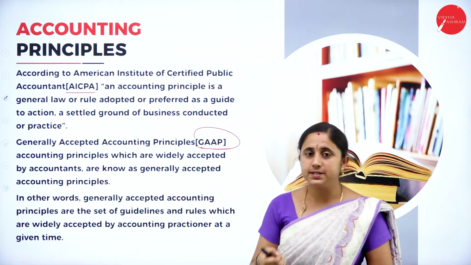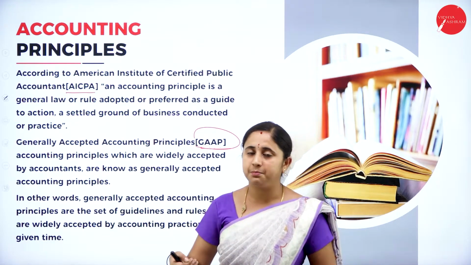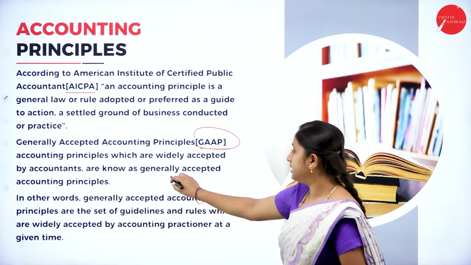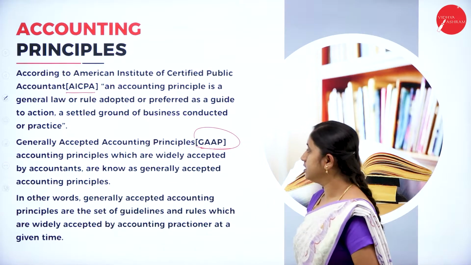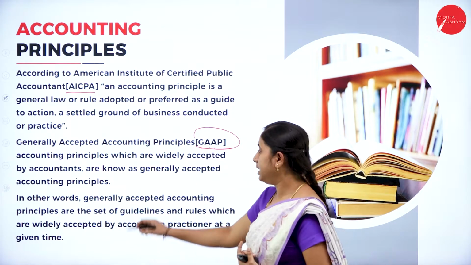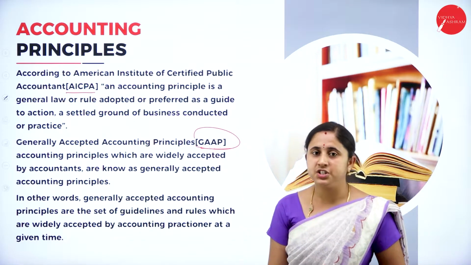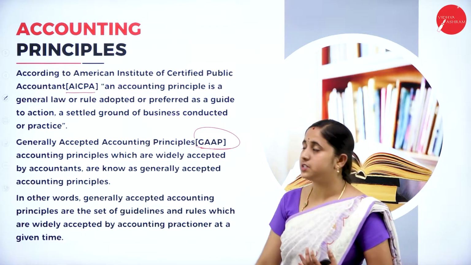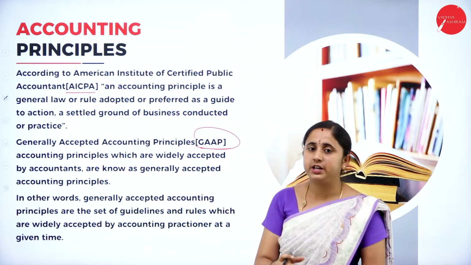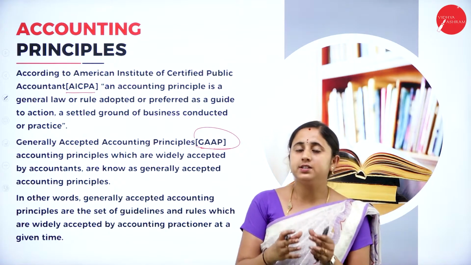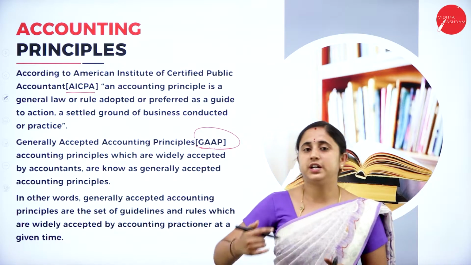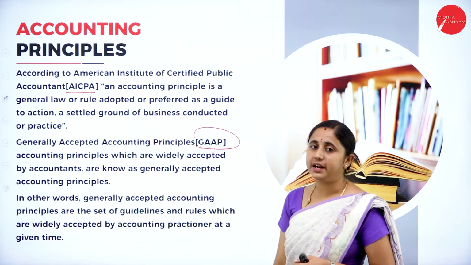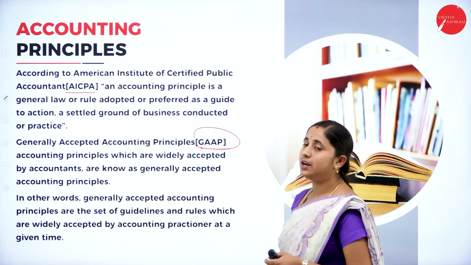The accounting principles which are generally accepted or widely accepted by the accounting practitioners or accountants are known as generally accepted accounting principles. So from this set of rules and regulations, the set of accounting principles which are accepted by the accounting practitioners or accountants is called GAAP.